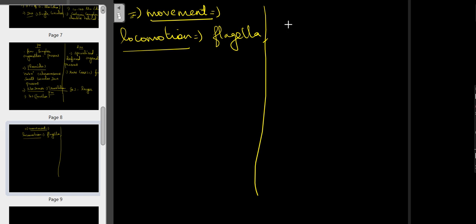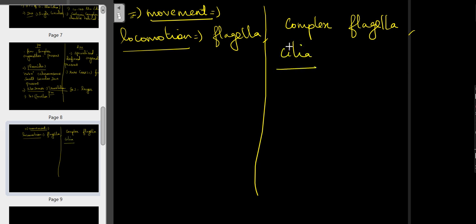Here they also have flagella, but structurally they are complex, with complex flagella and cilia. Cilia are also the same kind of organelle and exhibit the same property as flagella, and they are also used for locomotion.